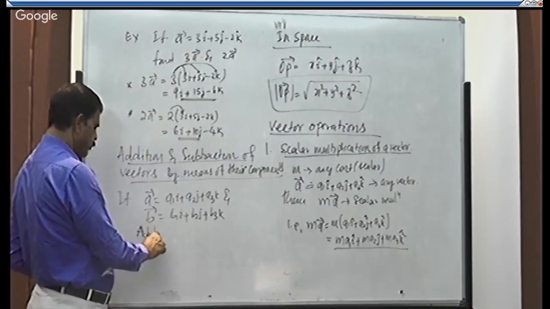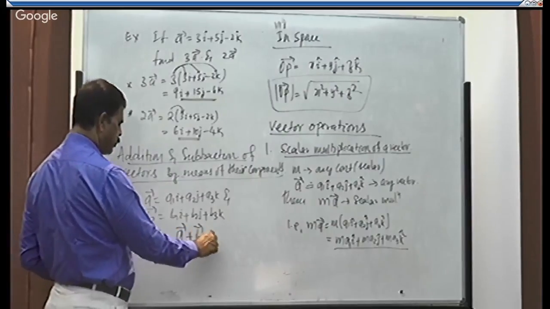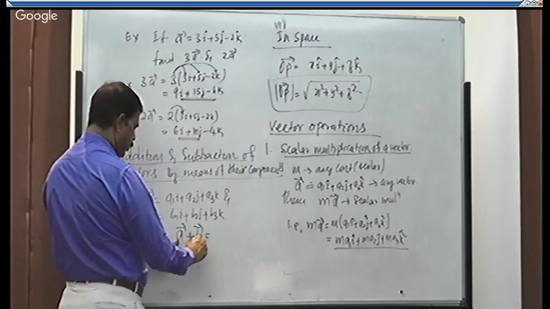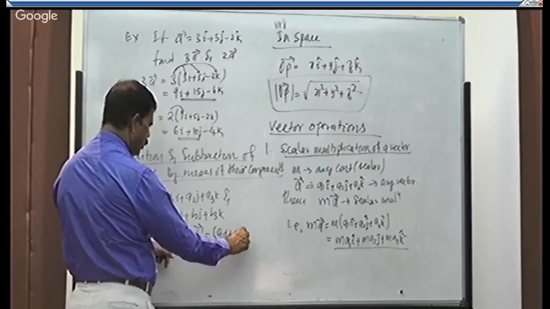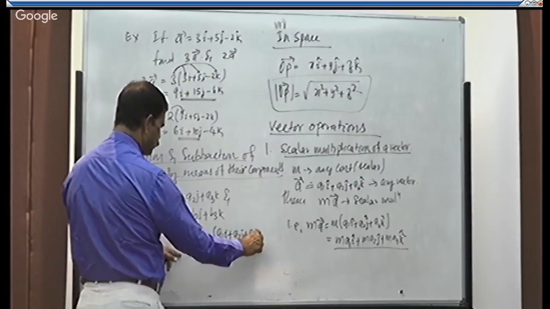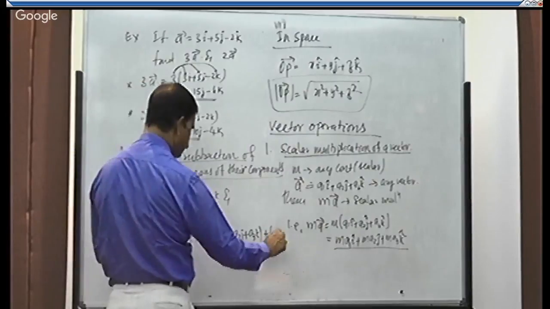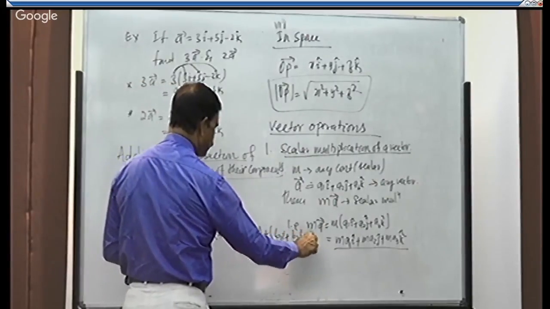So addition, a plus b is equal to, according to this equation, what is a? a1i plus a2j plus a3k plus b, what is b? b1i plus b2j plus b3k.